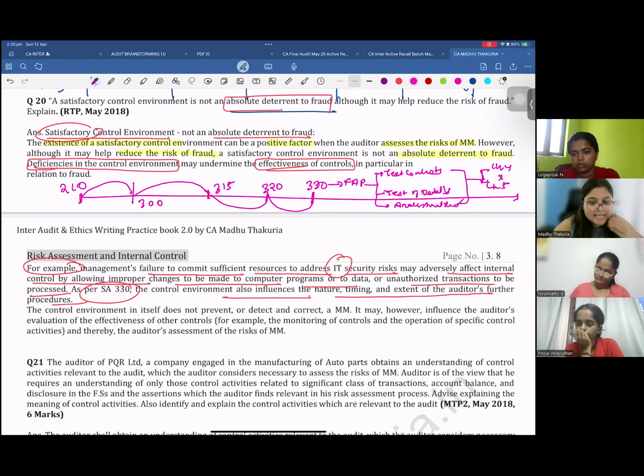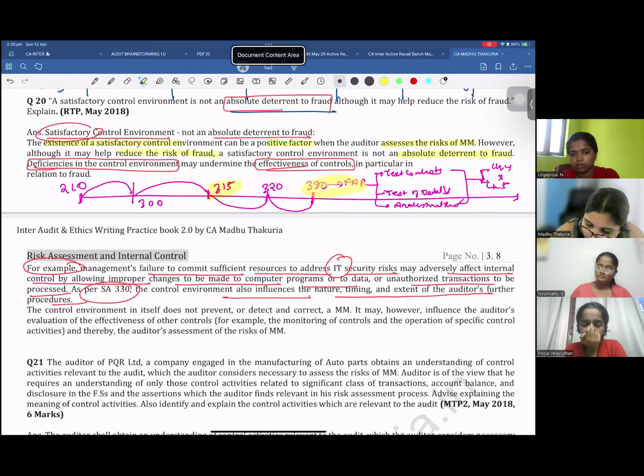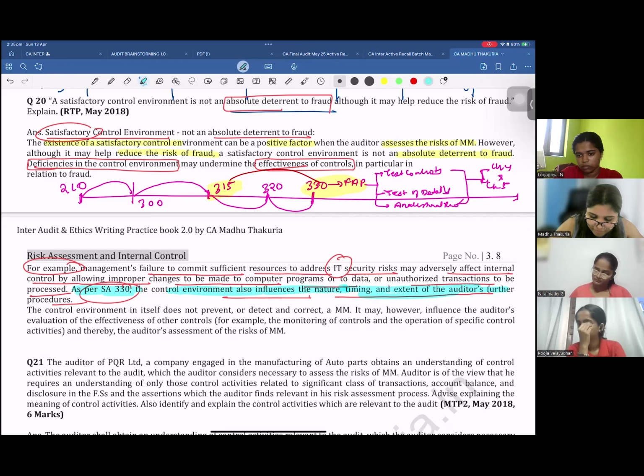So what they are saying is, once you understand these controls as per SA 315, then you will be able to design your further audit procedure as per SA 330. Are you able to connect these dots while they are saying this, guys? So that is why, as per SA 330, the control environment also influences the nature, time, and extent of further audit procedure. FAP. FAP is given in SA 330.